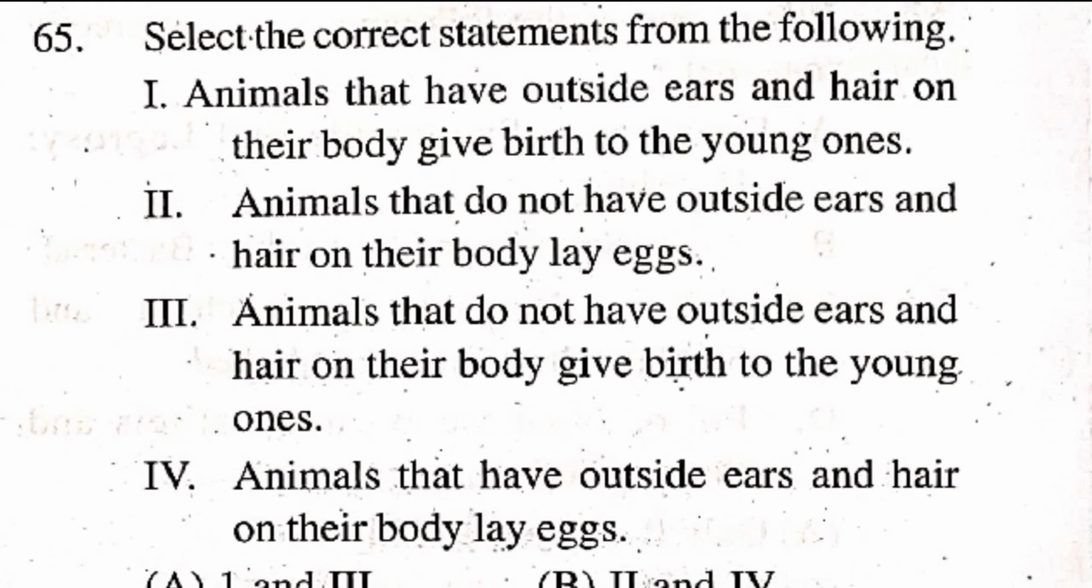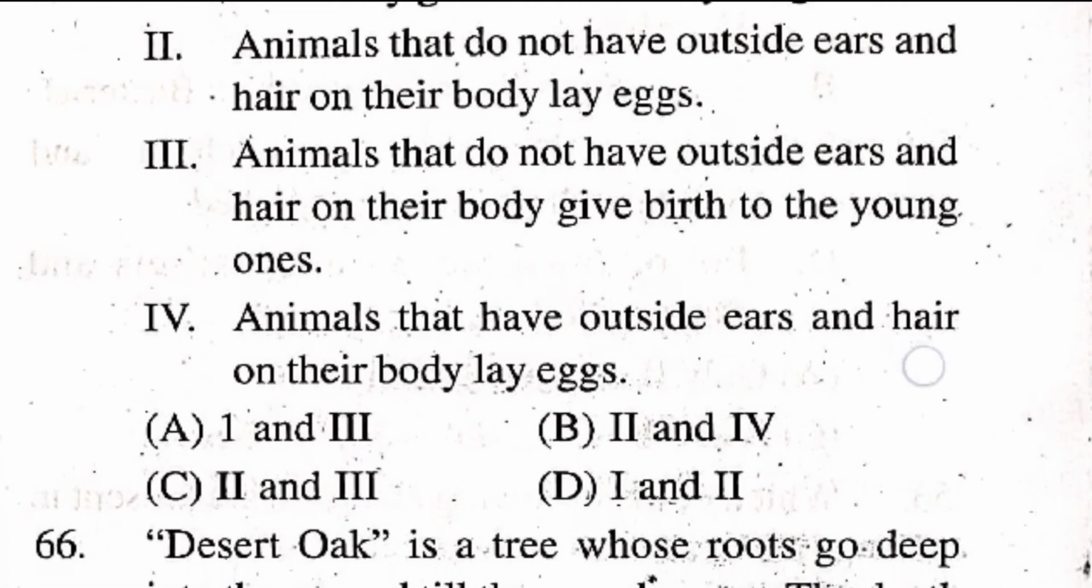Question number 65. Select the correct statement from the following. Option 1. Animals that have outside ears and hair on their body give birth to the young ones. Option 2. Animals that do not have outside ears and hair on their body lay eggs. Option 3. Animals that do not have outside ears and hair on their body give birth to the young ones. Option 4. Animals that have outside ears and hair on their body lay eggs.